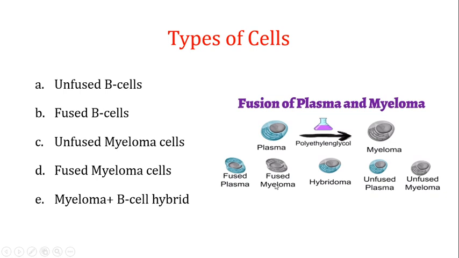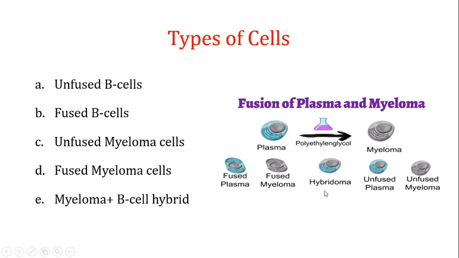You can also have the fused myeloma cells. You can have the unfused plasma or B cells. You can have the unfused myeloma cells, and then you have these hybridomas. You are not interested in the fused plasma, the fused myeloma, the unfused plasma or the unfused myeloma cells. You are only interested in the hybridoma cell, because these are the cells that are going to give you the desired results.